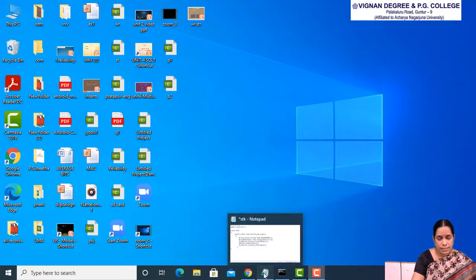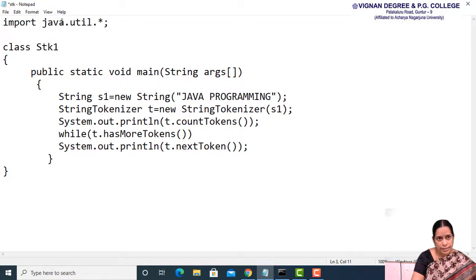This is the program based on string tokenizers. The StringTokenizer class is present in the java.util package, so that package has to be imported here. The name of the class is stk1, and within it the main method has been written. Within the main method, a string S1 has been created, and the string present in S1 is Java programming. An object has been created for StringTokenizer, and the name of the object is T. For the StringTokenizer class, the argument supplied here is S1, so the StringTokenizer works on S1.